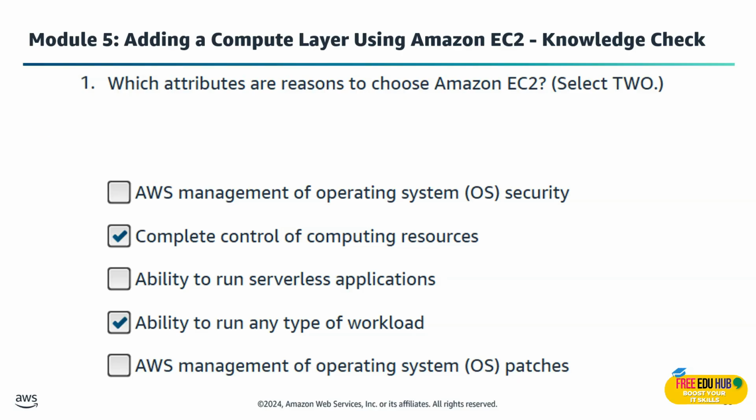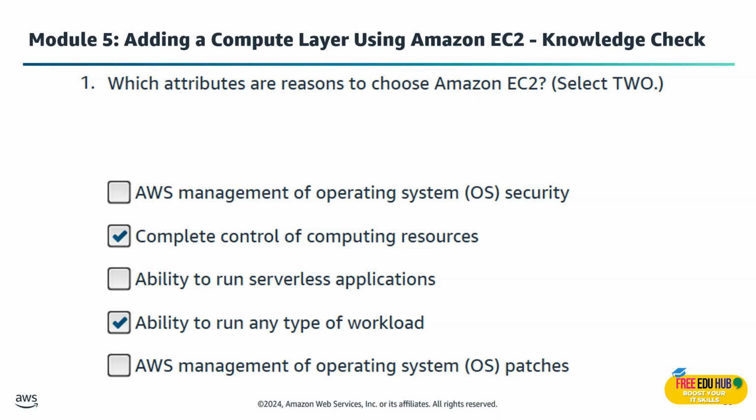First of all, question number 1 asks which attributes are a reason to choose Amazon EC2. The right answers for this one, first of all, I'm selecting complete control of computing resources. The reason for that is that when you choose Amazon EC2, you get full control over your virtual servers, meaning that you decide the operating system, software, networking setup, and even the security configuration. This is perfect for organizations that want to manage everything themselves rather than using managed services.